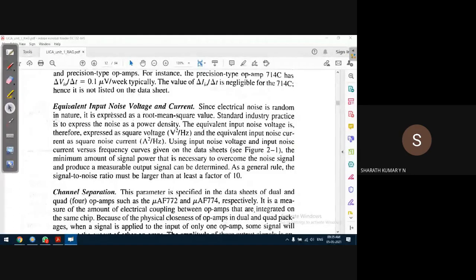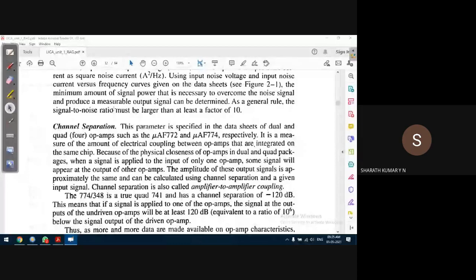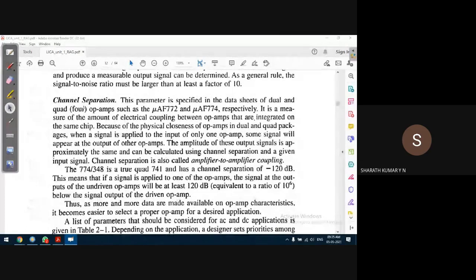Okay. Equivalent input noise voltage and current are not necessary, guys. That is for noise applications. We discussed channel separation, which is also called amplifier timing.